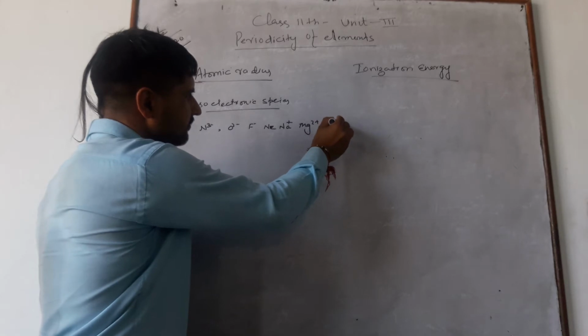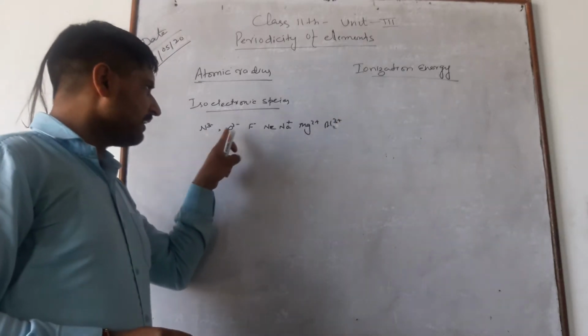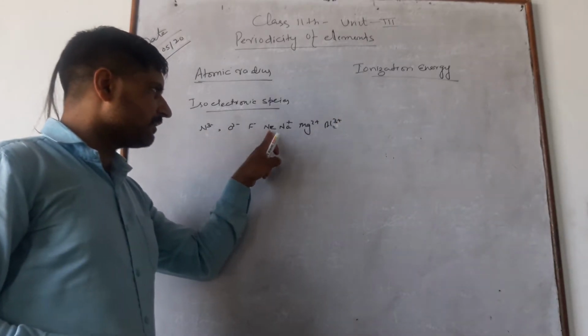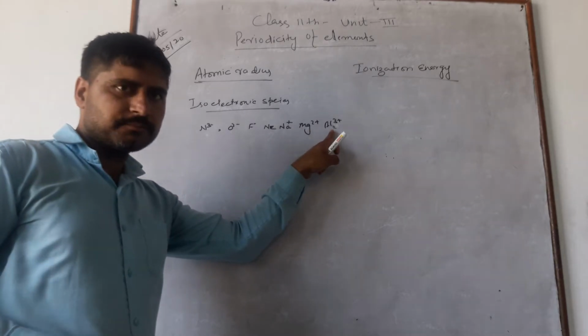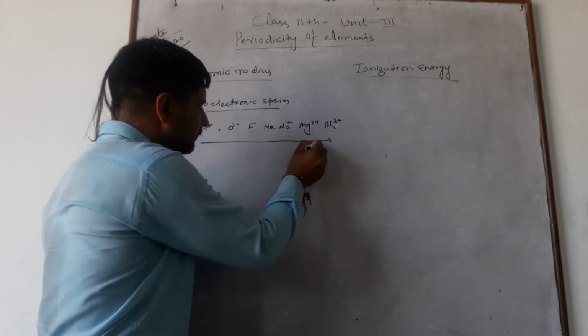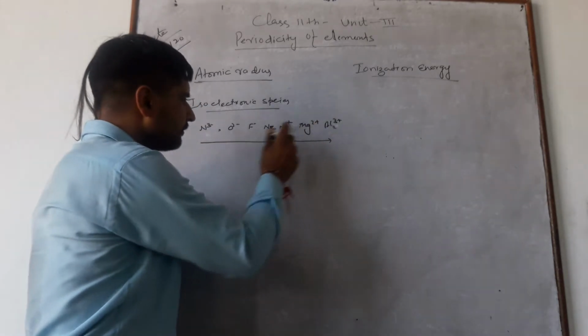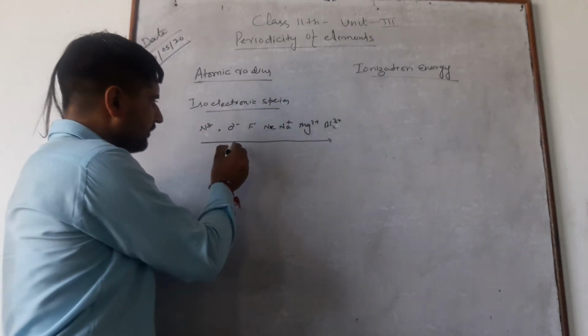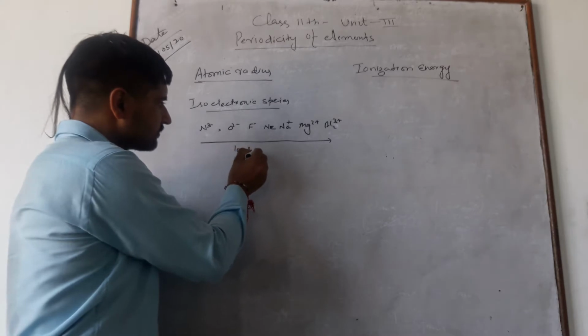We can take the examples nitride, oxygen, fluoride, neon, sodium, magnesium, aluminum. When we move from nitrogen to aluminum, each having 10 electrons.